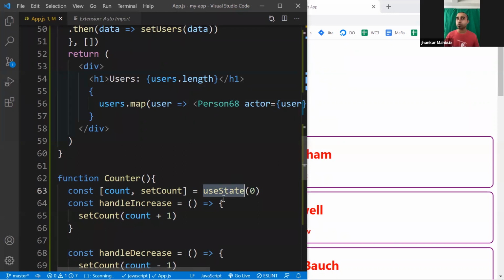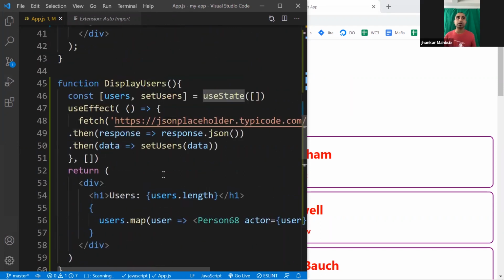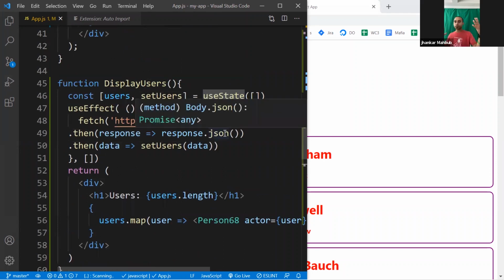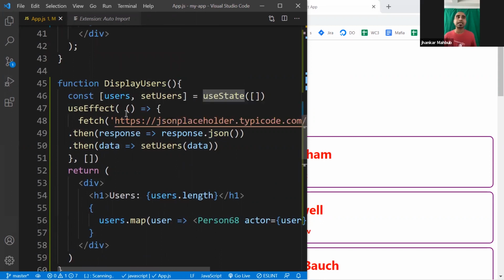And this is a very simple way. You give an initial value for the state you want to check. Since I'm clicking, if I don't click at all, the value should be 0. And then it gives you two things: the name of the state and a function to set it. And exactly the same thing we used for users. Since we are loading a lot of users, that means we are loading an array. What would be the default value of an array? That would be an empty array. And the state is users and a function setUsers.